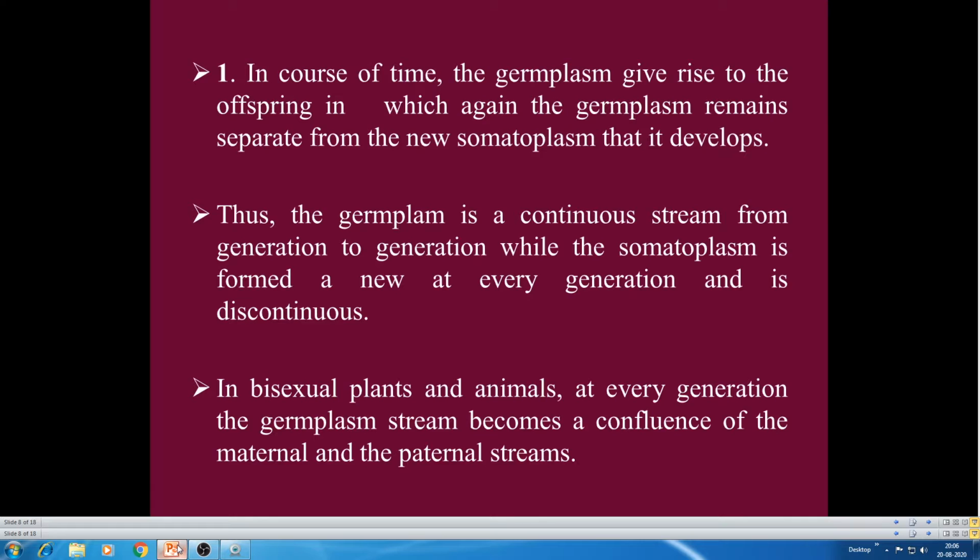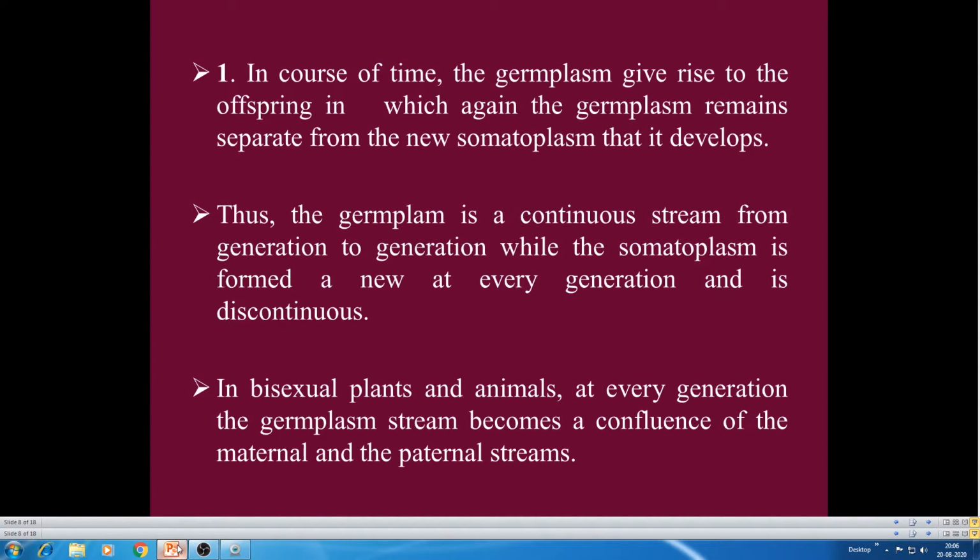I will tell you an example. A fertilized egg produces an offspring, and it produces a new somatoplasm and germplasm separately. The characters or variations produced in the somatoplasm could not be transmitted to their offspring.